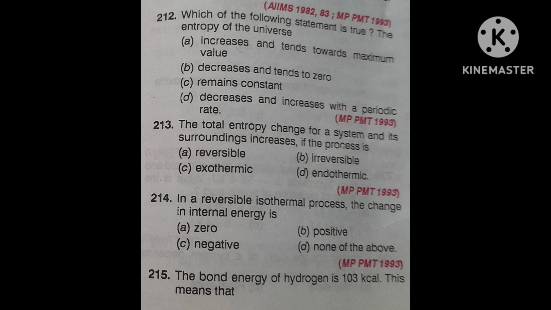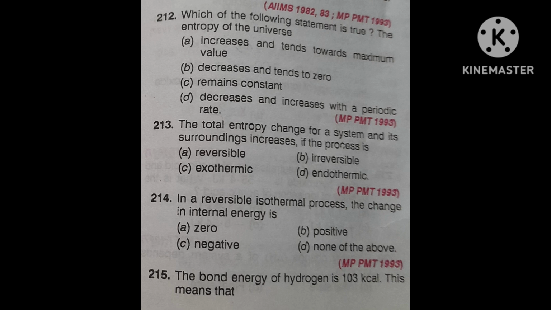Now I am telling you: delta S of system plus delta S of surroundings increases for an irreversible process, meaning unidirectional. It should not return. This happens only in the case of an irreversible reaction.